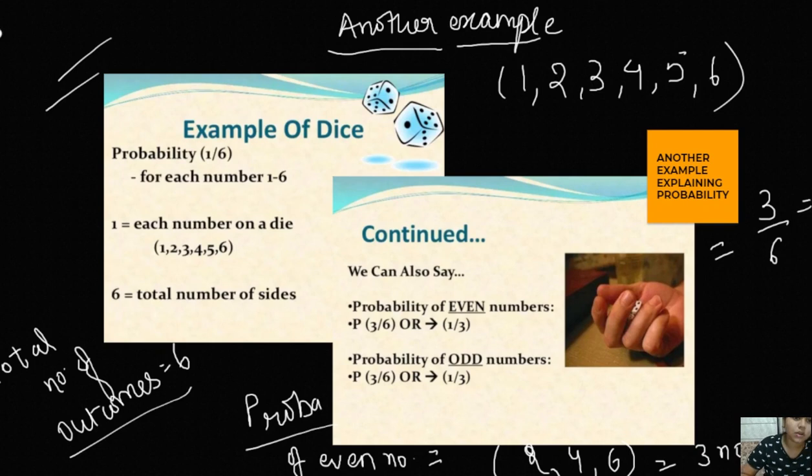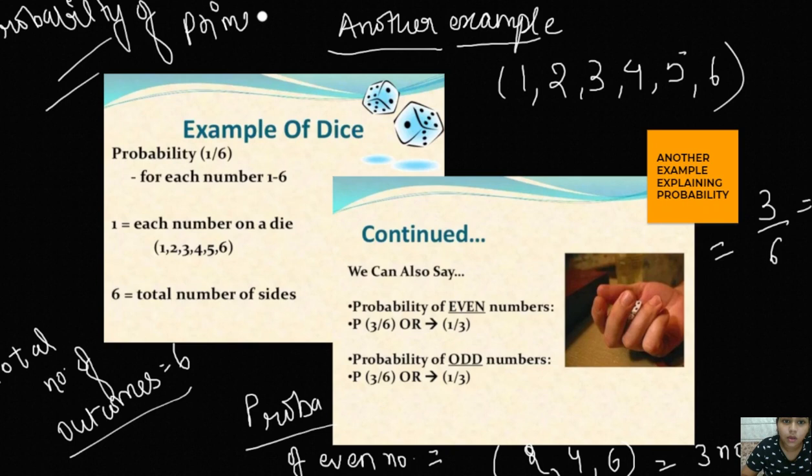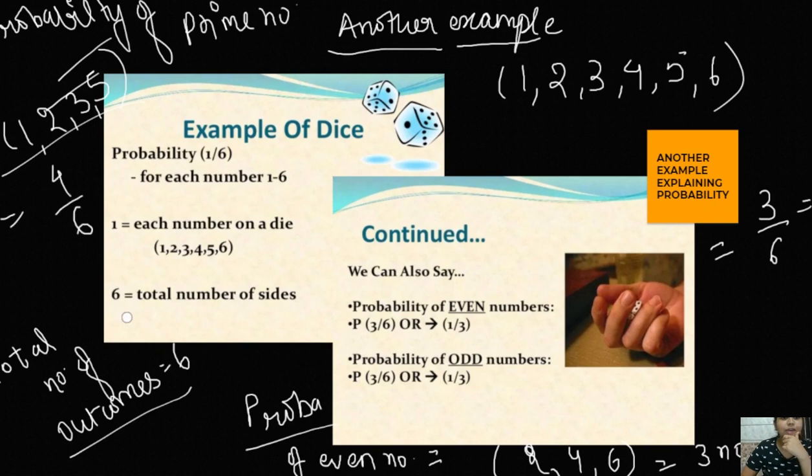The question can also be the probability of getting a prime number, right? What are prime numbers? 1 is a prime number, 2 is a prime number, 3 and 5. These are the 4 prime numbers present on the dice. So the probability of getting a prime number will be 4 by 6. Similarly, you can take other examples too, like the probability of getting an odd number, right? That is also 1 by 2.